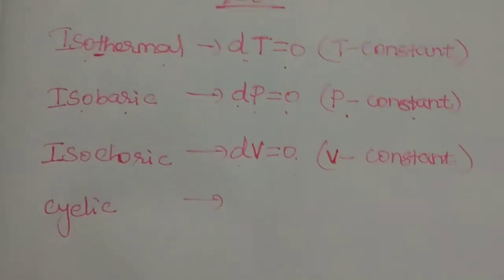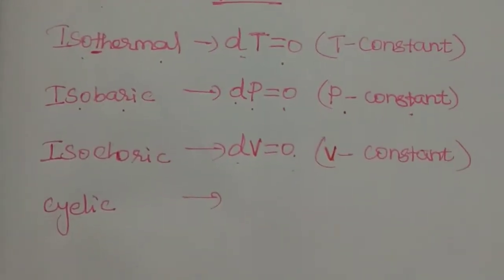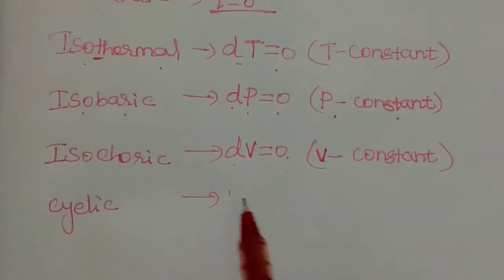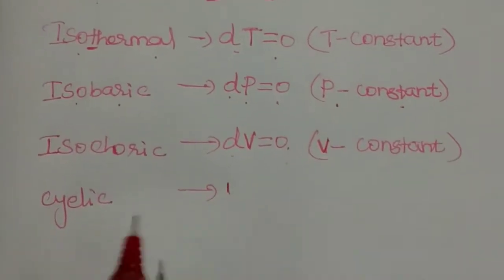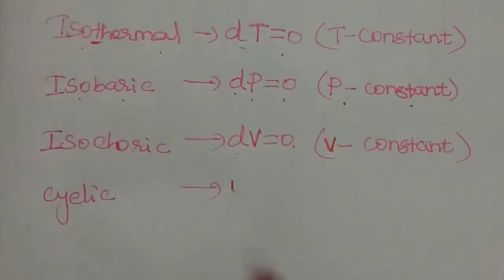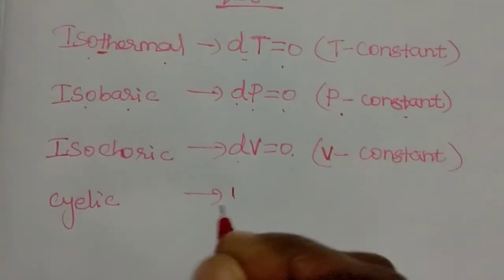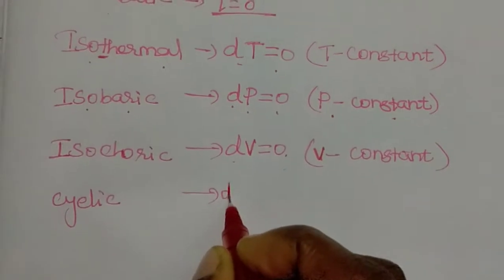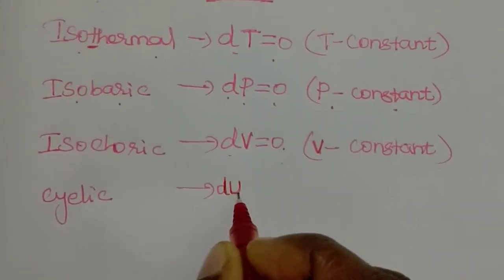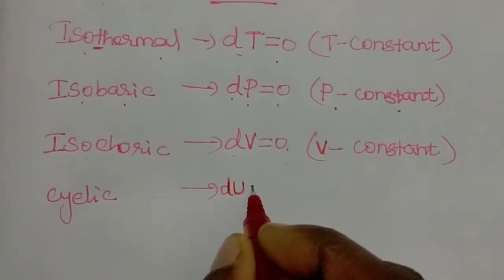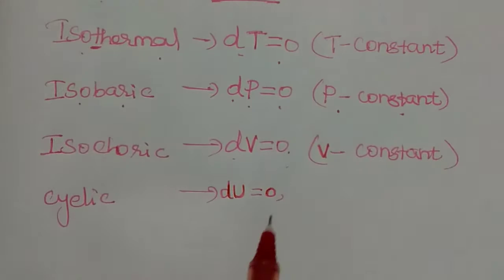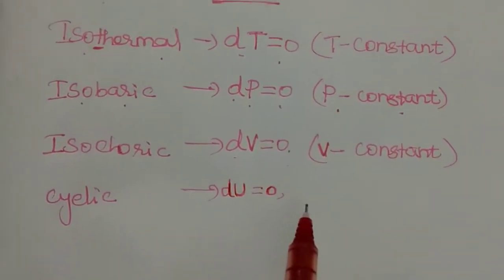It returns to the initial stage after completing many changes. So what are the conditions we have? Difference in internal energy, dU, is equal to 0, because there is no net change in the cyclic process.